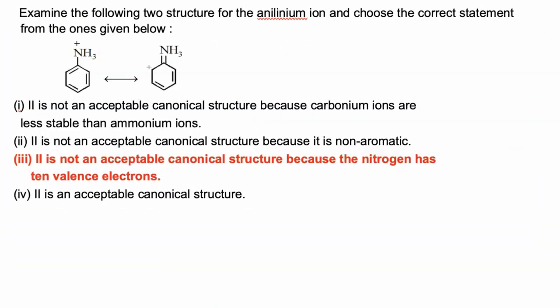In this question, two structures for the aniline ion are given and we have to find the correct statement from the given structures. Now the second is not an acceptable structure, because in this structure nitrogen is forming 5 bonds, while nitrogen is a second period element and a second period element can only form a maximum of 4 bonds.